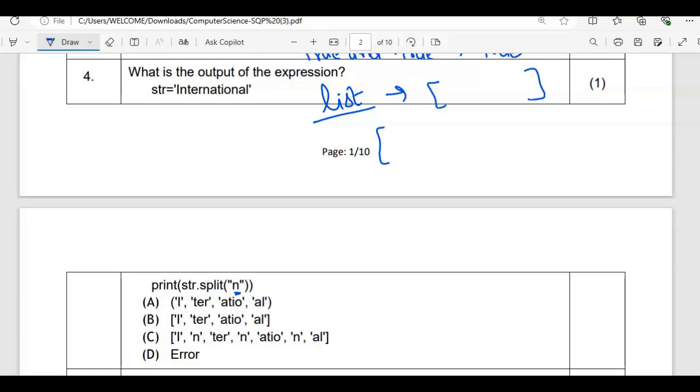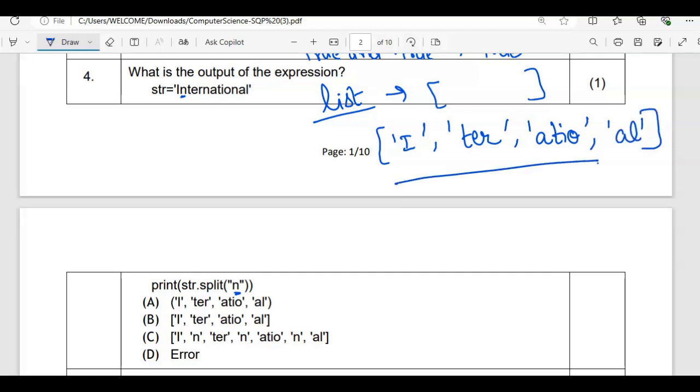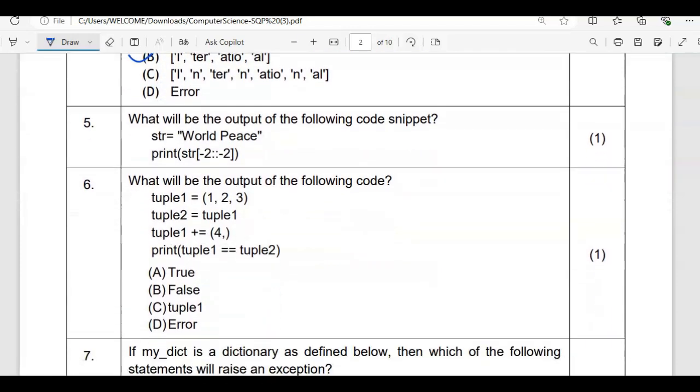So please write it down. We have, first, n is the separator. So I is separated, then n is ignored, then ter, then n is ignored, and we have ATIO, and then n is ignored, we have AL. So this is the final output. You can check it where it is given, the list form. So the correct answer is option B. I hope you are clear with these first four questions.